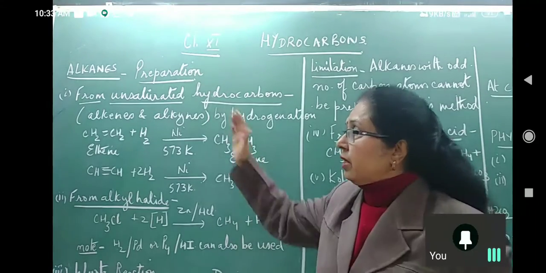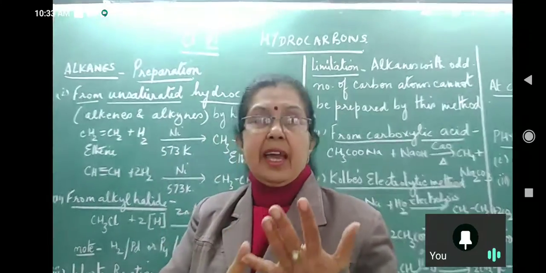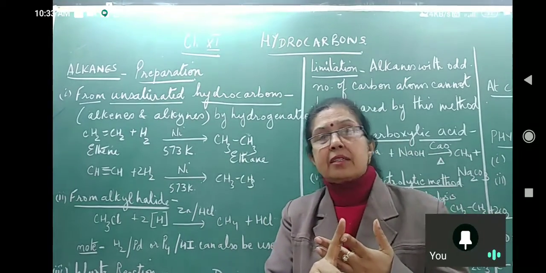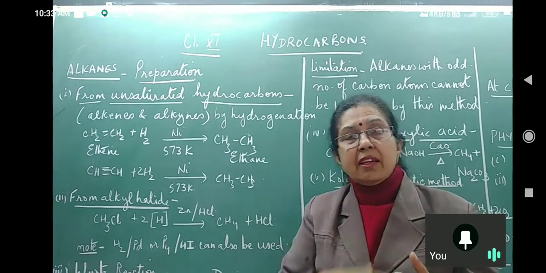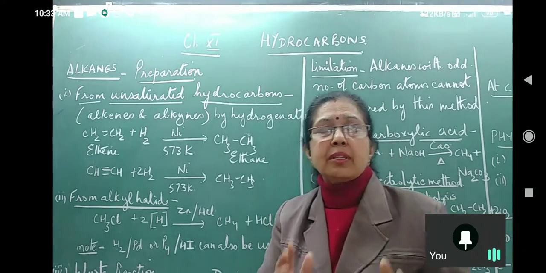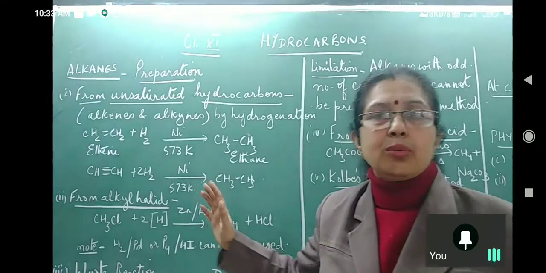Now I am directly starting with alkanes. This chapter includes alkanes, alkenes, alkynes, and benzene and its derivatives. Okay, and the reactions associated with them. So last, what I did was types of reactions. That is why I am starting here so that you can link the two chapters.